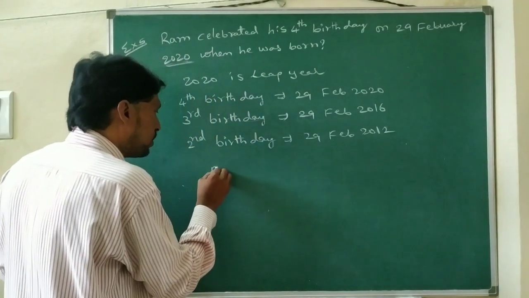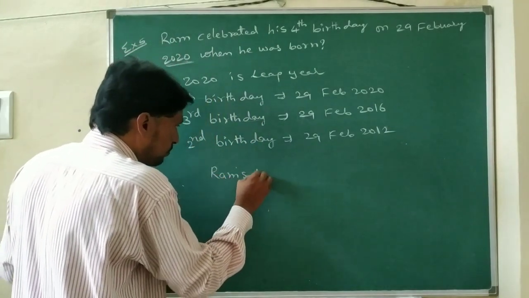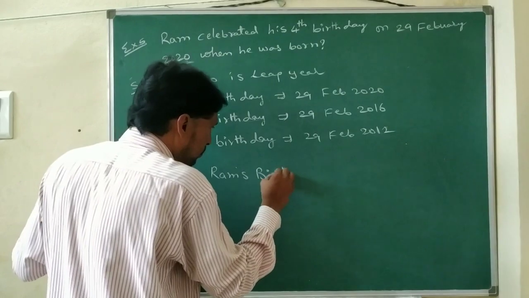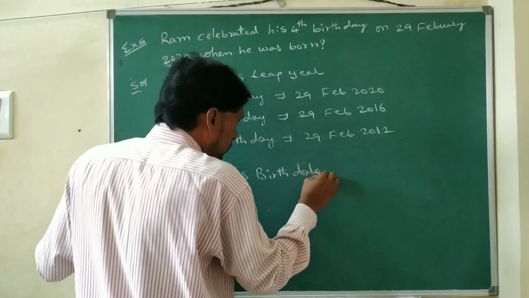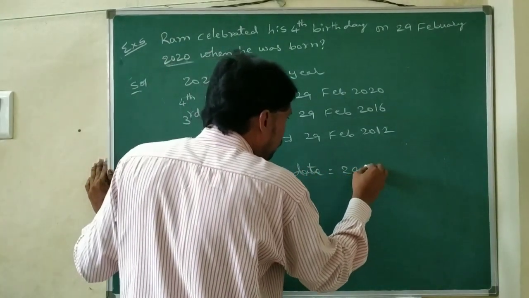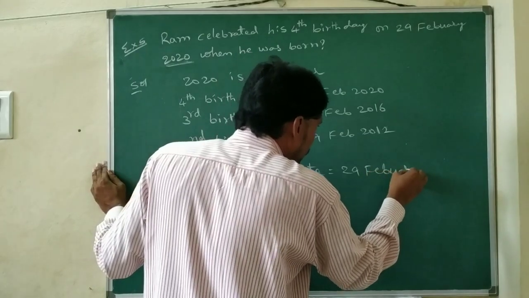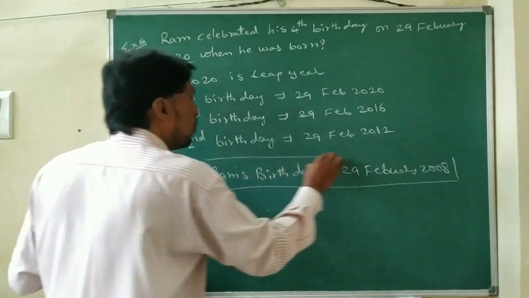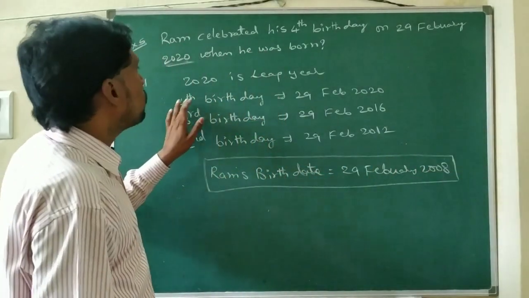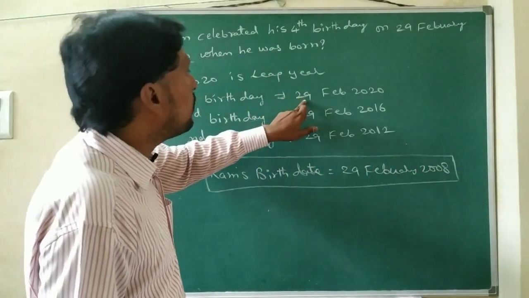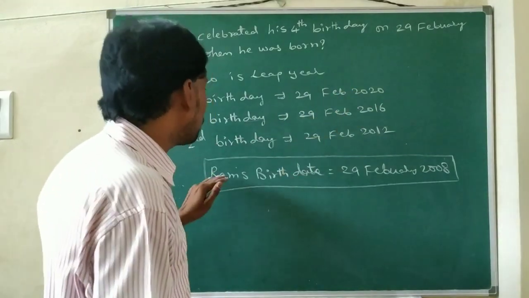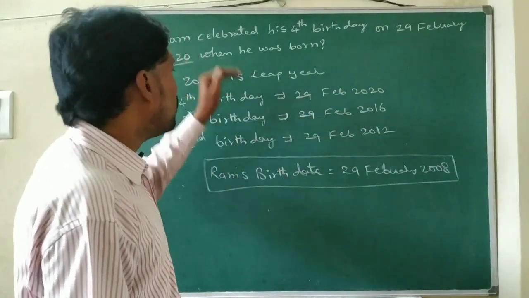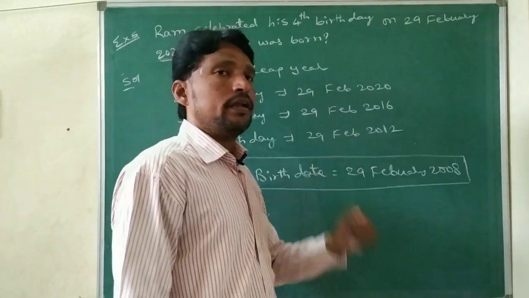So Ram's birth date equals 29th February 2008. So here the 4th birthday he celebrated on 29th February 2020. So the birth date of Ram is 29th February.